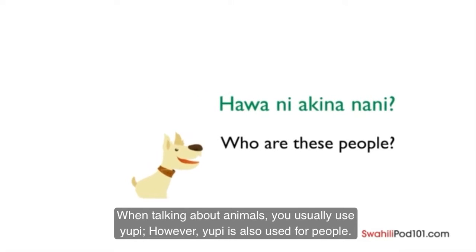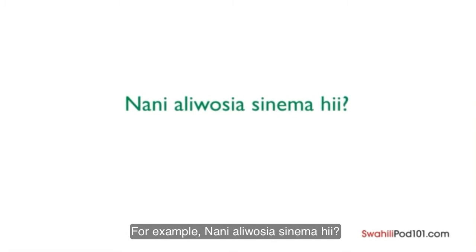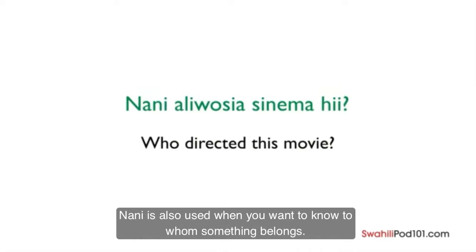When talking about animals, you usually use yupi. However, yupi is also used for people. Nani can also be used to ask who did something. For example, nani alivusia sinema hii? This means who directed this movie.